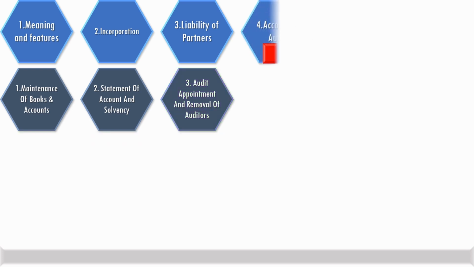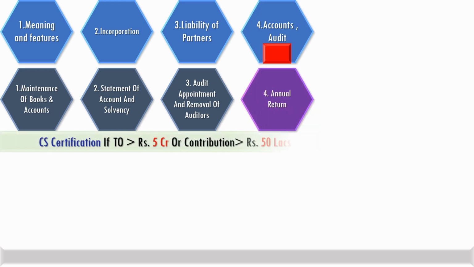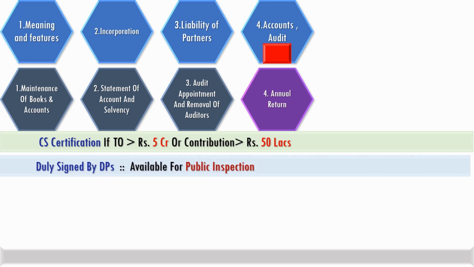An LLP's annual return has to be signed by a company secretary where the turnover exceeds rupees 5 crores or the contribution of capital is greater than rupees 50 lakhs. It will be available for public inspection and shall be signed by a designated partner.